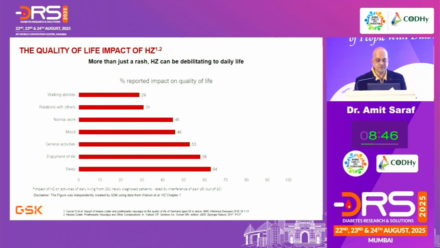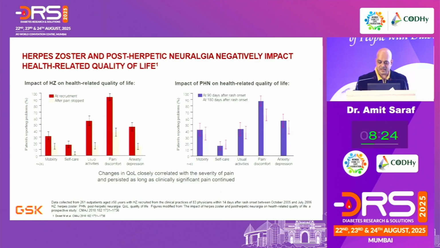They can't walk much, the relationship suffers, the normal workload suffers, the mood takes a hit, general activities, enjoyment of life, and the sleep, because post-herpetic neuralgia is absolutely a deterrent. I'm sure so many of my colleagues here must have seen a patient of post-herpetic neuralgia complaining of pain and pain forever and forever if you don't treat that herpes, or rather prevent that herpes in time. So all of these impact the quality of life. It negatively affects the health quality, as we've just seen, including the post-herpetic neuralgia.